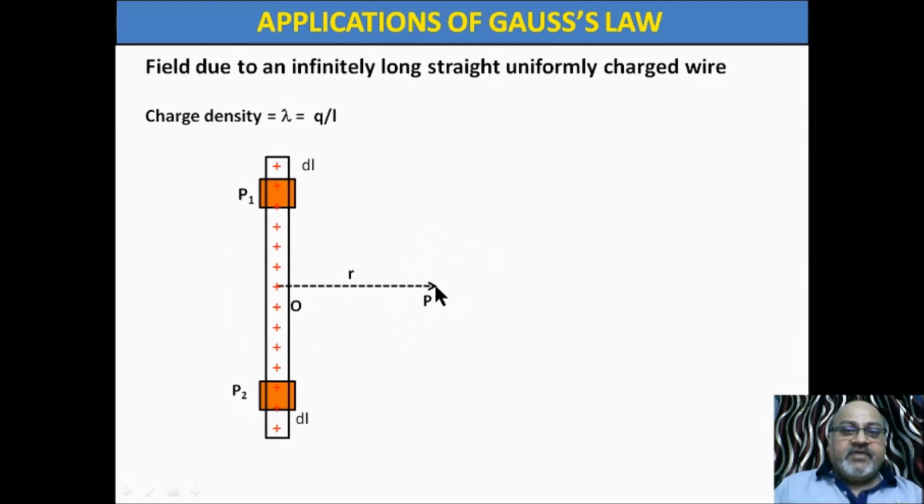At this point we have to find the electric field intensity produced by this infinitely long charged wire. I have taken the charge on this wire as positive. Now, next step.